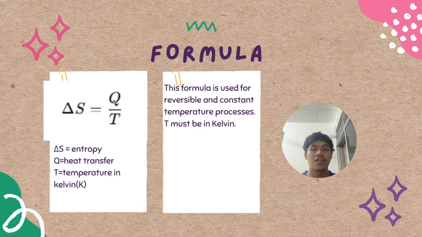Next, my groupmate will explain about the mathematical definition of entropy and the second law of thermodynamics. This equation shows how entropy changes when heat is transferred. Delta S is the change in entropy, Q is the heat added or removed, and T is the temperature in Kelvin. This formula is only used when the temperature stays constant and the process is reversible. If heat enters the system, entropy increases. If heat leaves the system, entropy decreases.